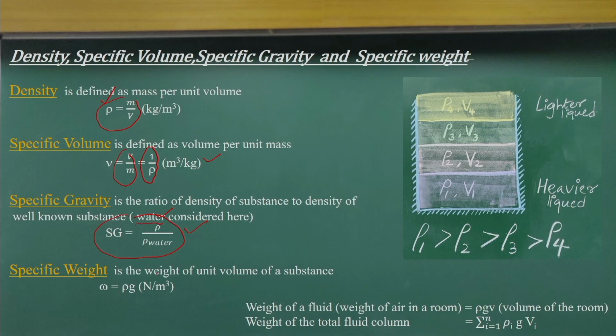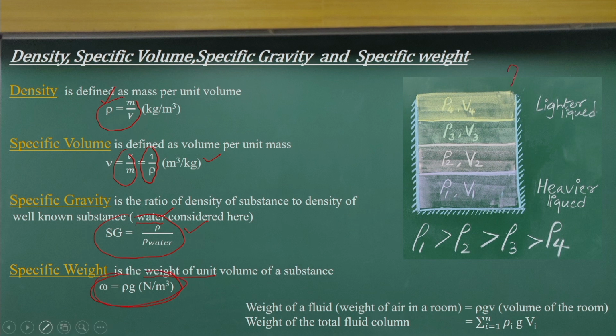We do the analysis for that. What we consider is the weight per unit volume of a substance, which is the unit weight. That makes any fluid flow problem very easy. So the weight of the fluid we can compute just by multiplying by the volume of the fluid. The specific weight, in terms of relationship, will be the mass into the acceleration due to gravity. So the specific weight is rho into g.